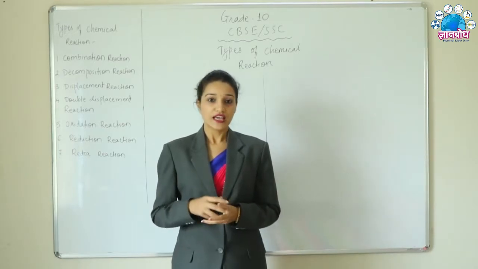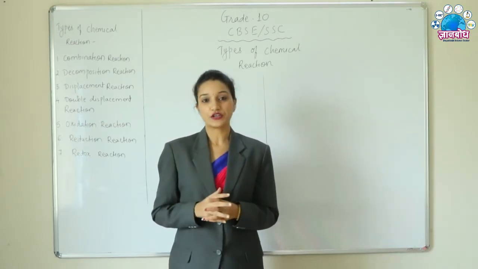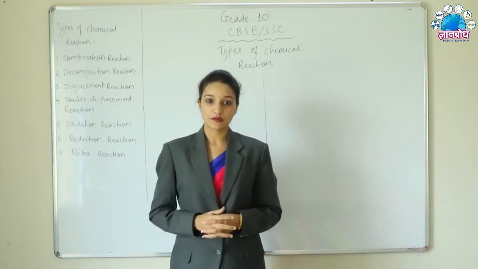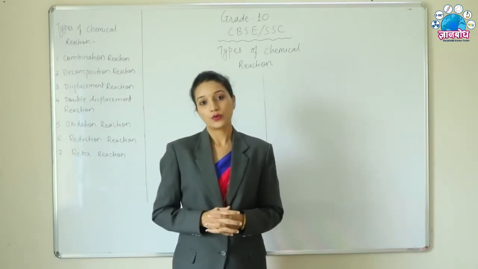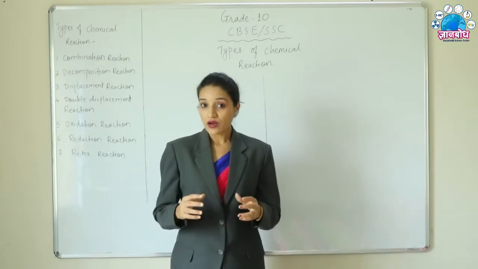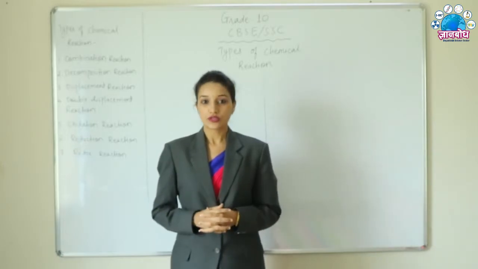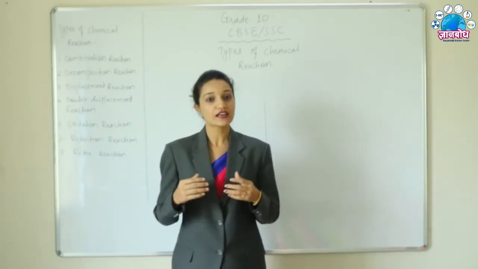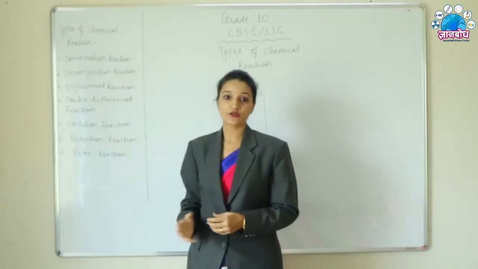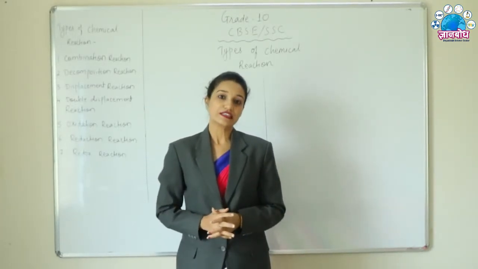But what is an atom? An atom is the smallest particle of matter. An element consists of the same kind of atom. And when two elements react with each other, they give us a chemical reaction and a compound with a new set of chemical properties. So we are going to study how different elements react with each other to form a new compound, and these reactions are classified into different types. What are those types? Here the list of different types of reactions is given, which we are going to study during these discussions.